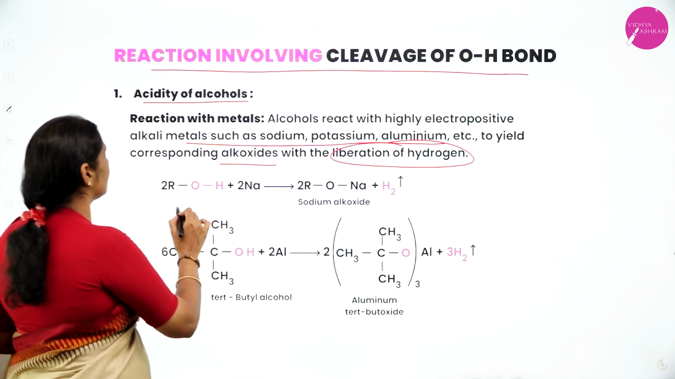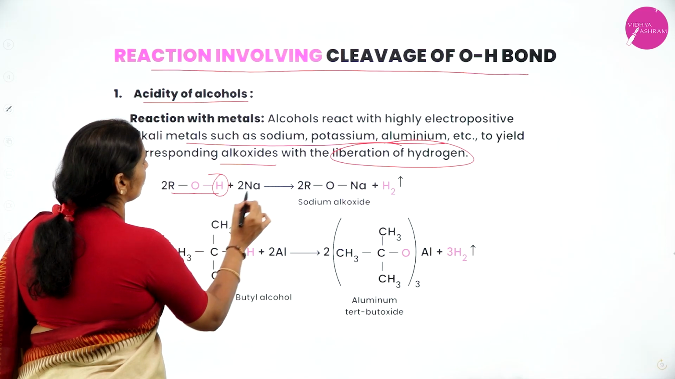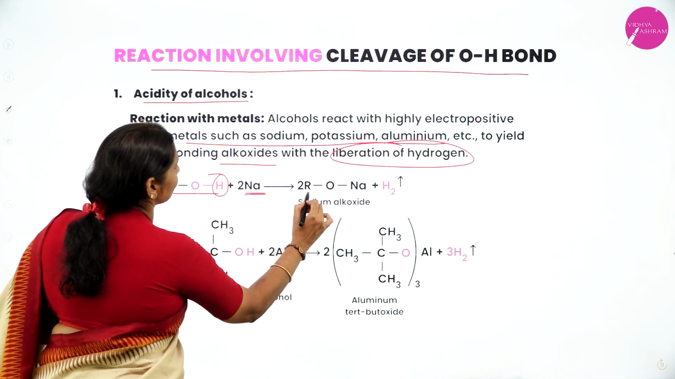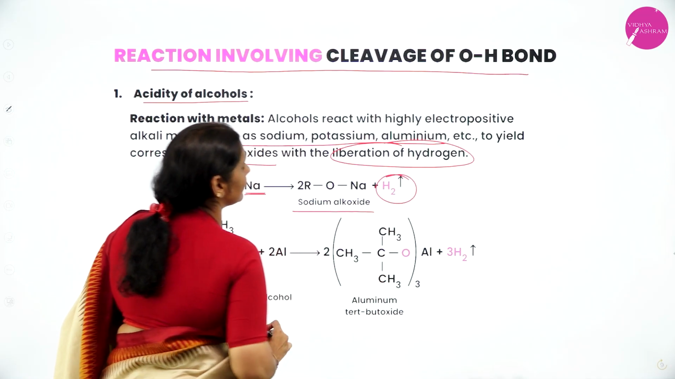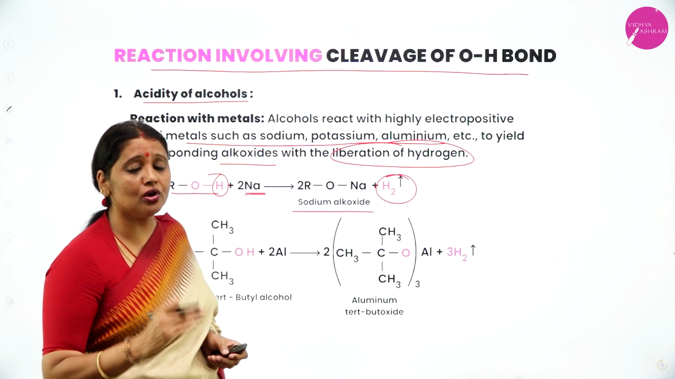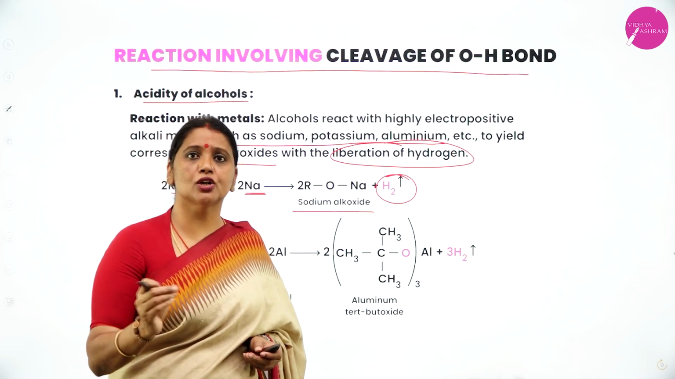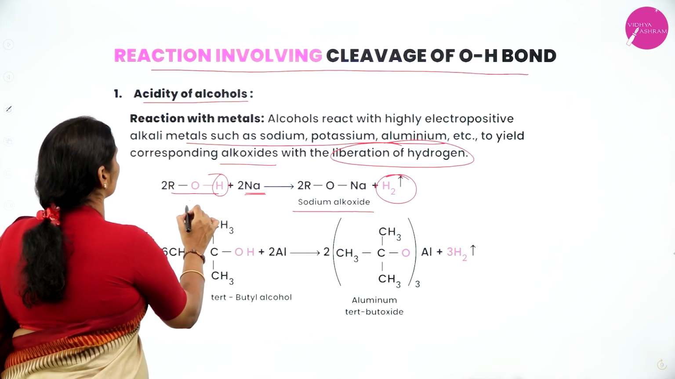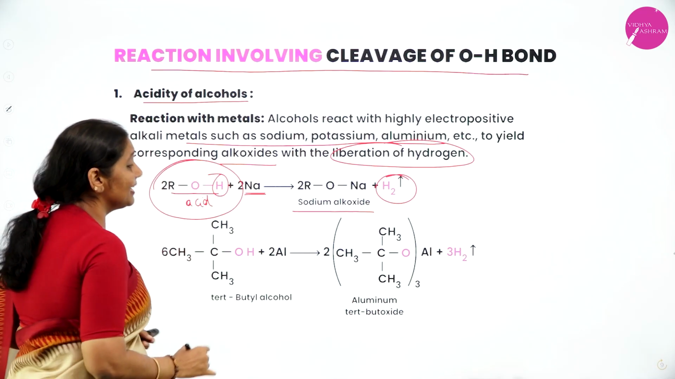For example, when you consider the general formula of alcohol, ROH, the H of the alcohol is replaced by Na and it forms RONa, that is sodium alkoxide, along with liberation of hydrogen. Already you know that metals liberate hydrogen when they react with acid. Therefore, alcohols are acidic in nature.